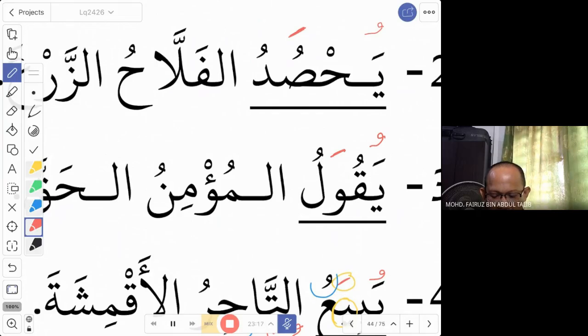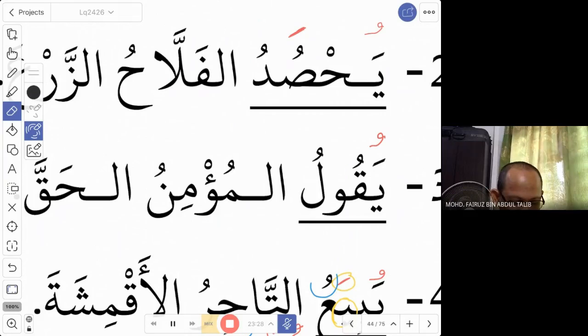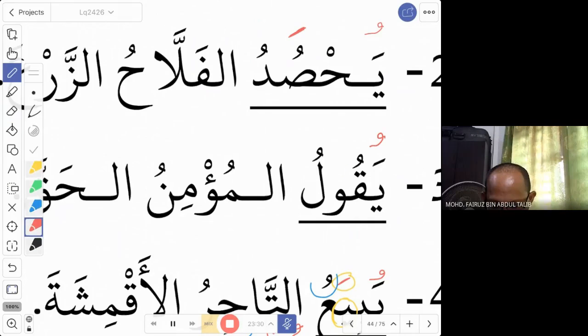Yuqwalu. Nobody will say yuqwalu. Okay. So since we have this wow, this is a problematic letter. From what we have learned earlier, if it involves a problem letter, then you have to replace it with a suitable letter. In this case, you replace this with an alif.